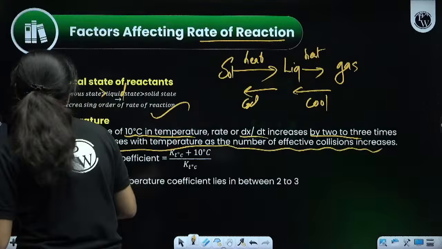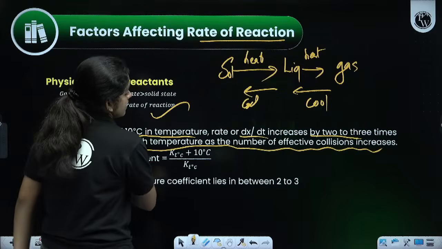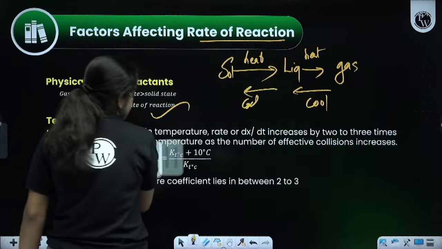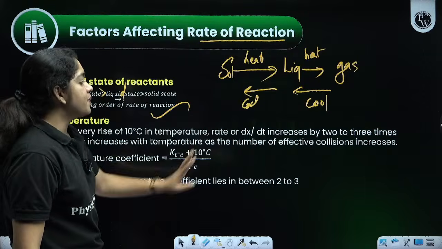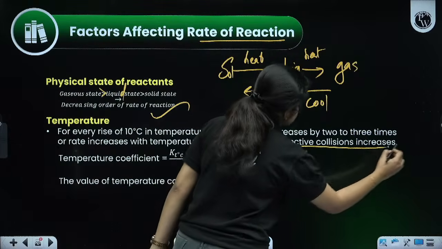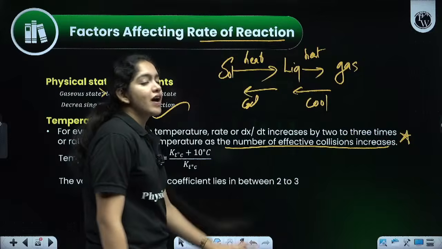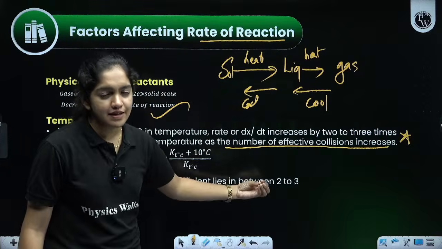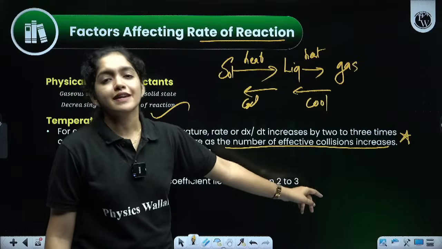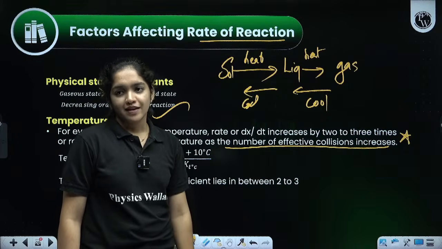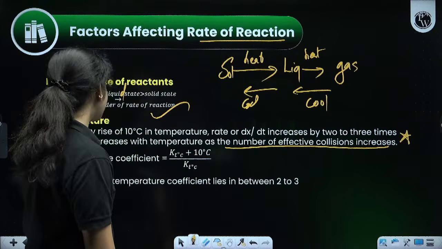So every rise of the temperature, what is happening there? When the temperature is increased by 10 degrees Celsius, the number of effective collisions increases 2 or 3 times. Note it, the collision increases. Why is the collision increasing? When temperature increases, the kinetic energy of the molecules increases, which in turn increases the collisions.